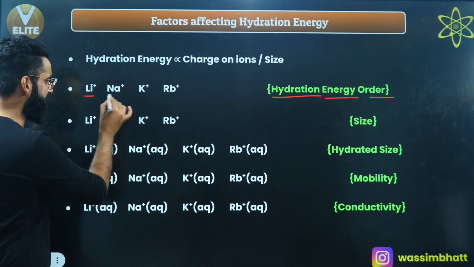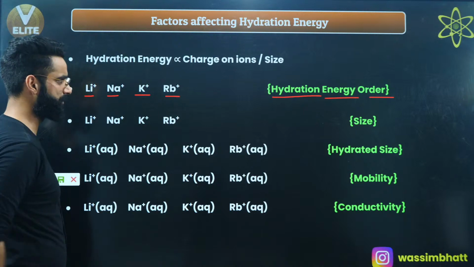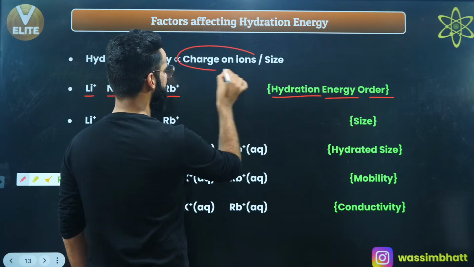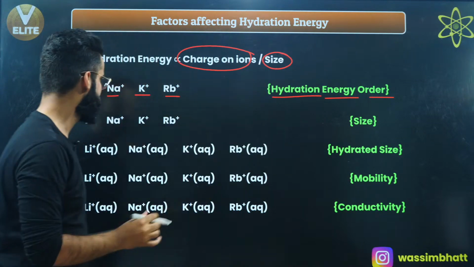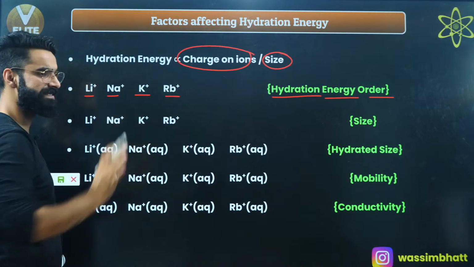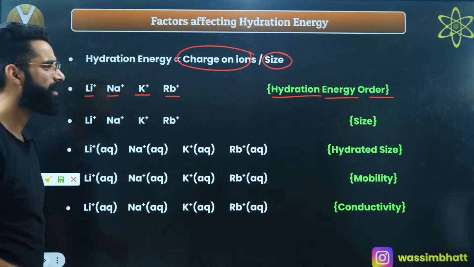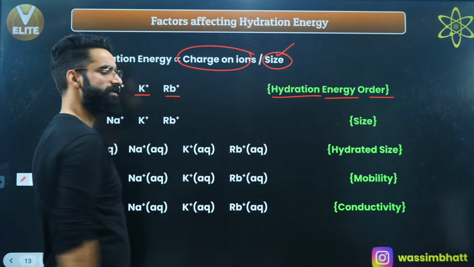Li positive, Na positive, K positive, Rb positive. I told you a few minutes back, hydration energy is directly proportional to the charge on the ions and inversely proportional to size. The charge on every ion is the same, so I'm not going to decide on the basis of charge. I'm going to decide on the basis of size, right?